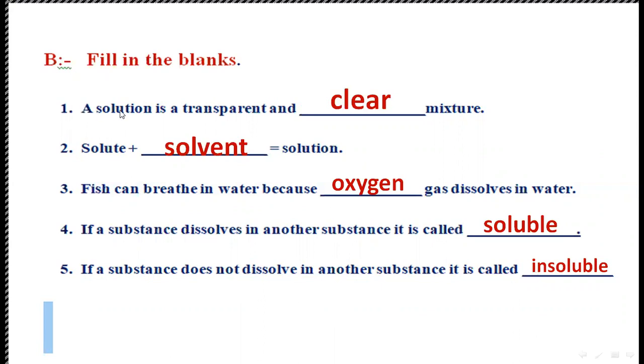Again we repeat, a solution is a transparent and clear mixture. Solute plus solvent is equal to solution. Fish can breathe in water because oxygen gas dissolve in water. If a substance dissolves in another substance, it is called soluble. And if a substance does not dissolve in another substance, it is called insoluble.